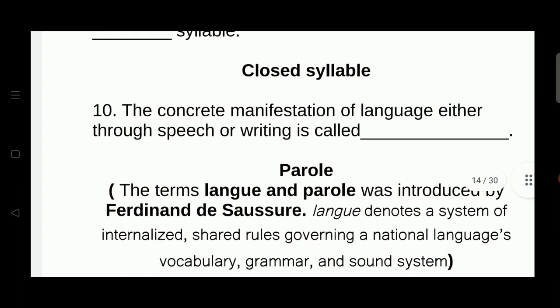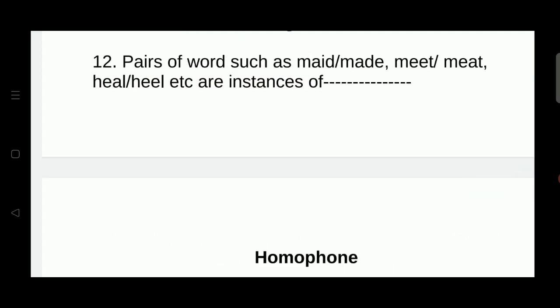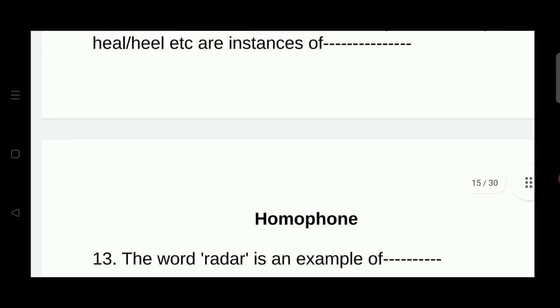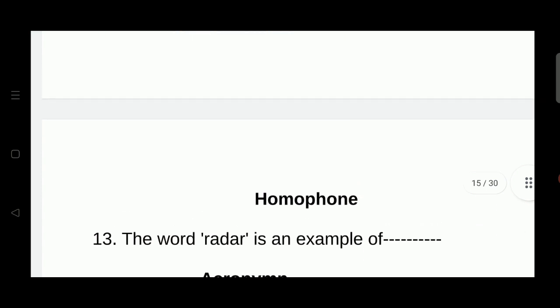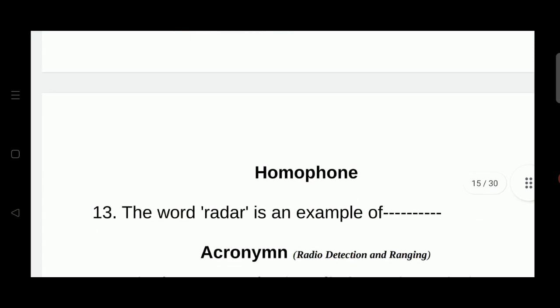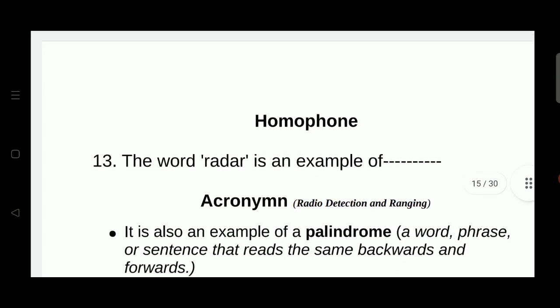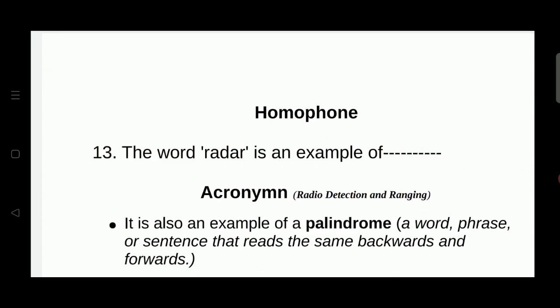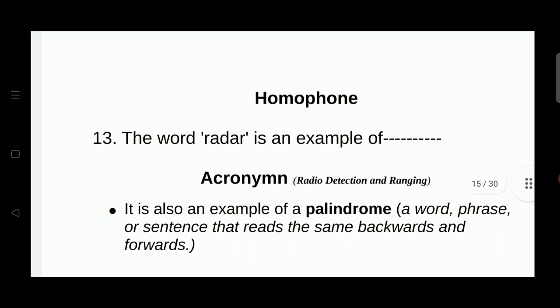Langue denotes a system of internalized shared rules governing a national language's vocabulary, grammar, and sound system. Pairs of words such as made, maid, meet, meat, heal, heel, etc. are instances of homophones. The word radar is an example of acronym, radio detection and ranging, and it's also an example of a palindrome, a word, phrase, or sentence that reads the same backwards and forwards.